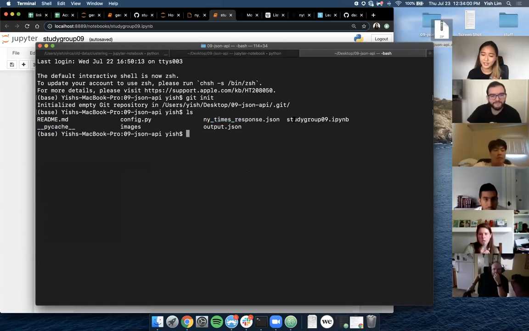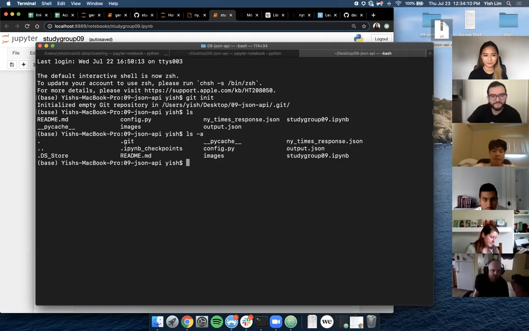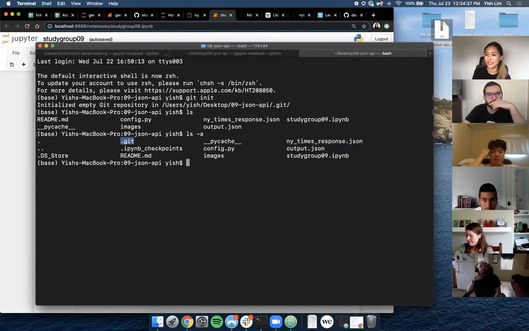I don't know if you know this, but there are these things called secret files. Basically, any file name that starts with a period is a secret file. So to see the secret files, you do ls -a. And here we can see there's more. As you can see, we have the .ipynb_checkpoints. That's one of the things that we want to ignore. We also have .git, which is created when you initialize your Git repository. So if you accidentally make something into a Git repository, you can undo that by just deleting the .git folder. That's interesting.